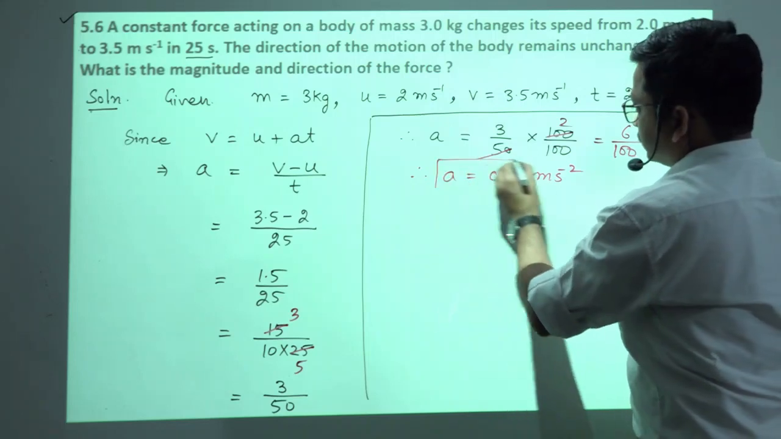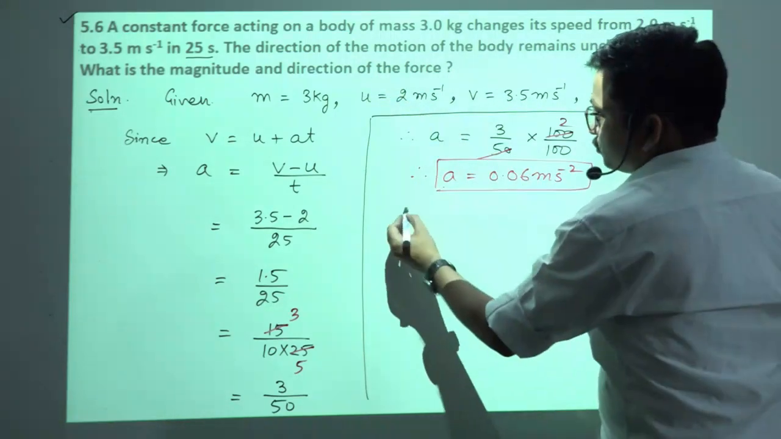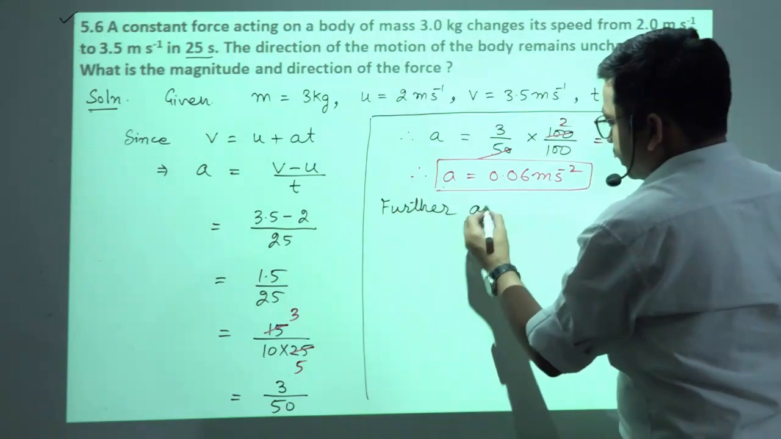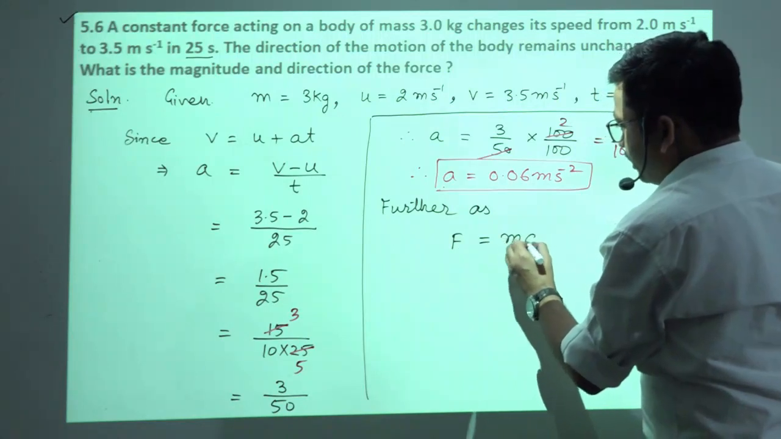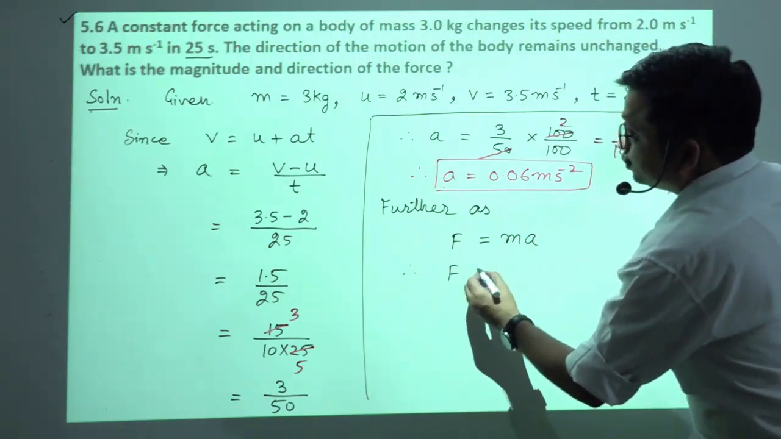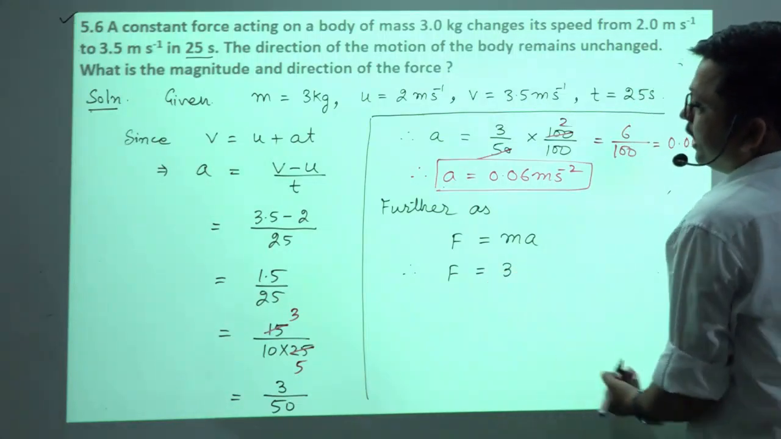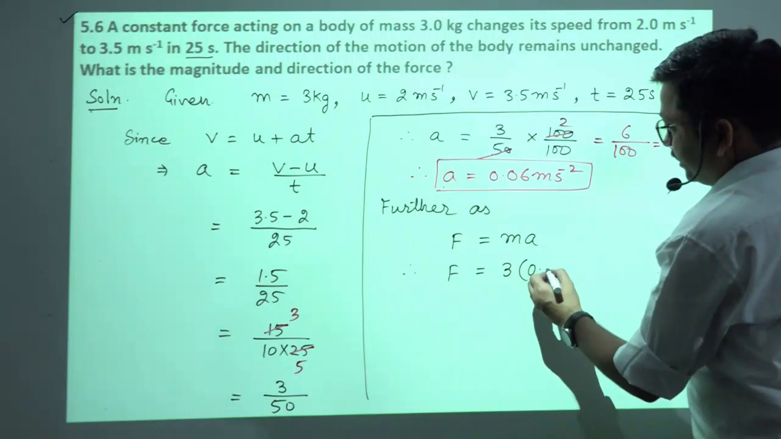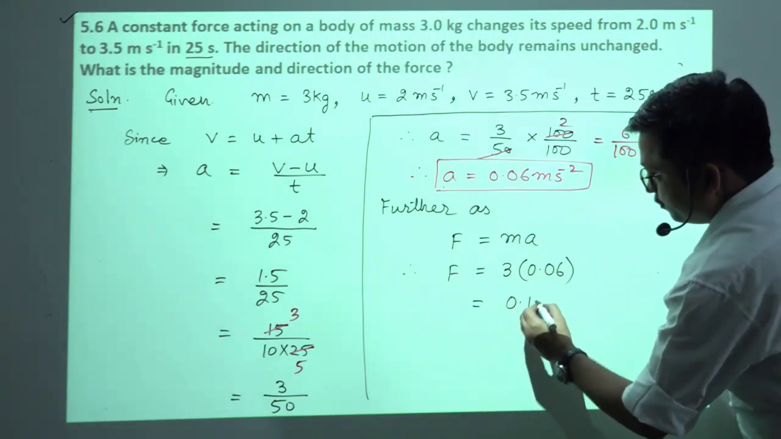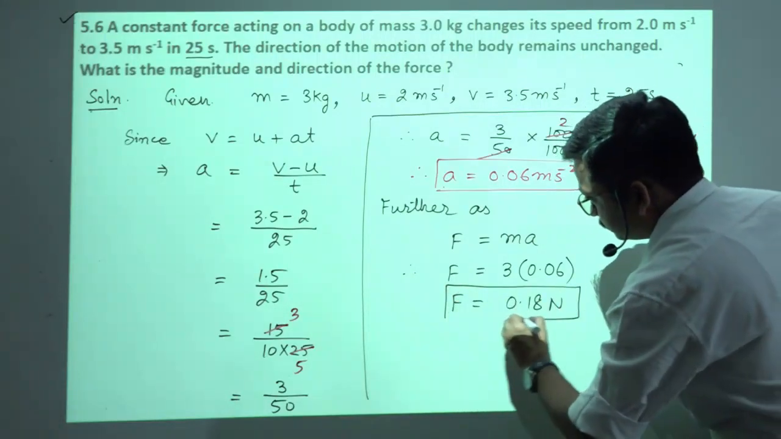We got the acceleration. We want to calculate the force. So further, as F is equals to how much? MA. ठीक है. So therefore F is equals to M, how much? 3 kilogram, and acceleration 0.06. So it will be 6 3 ja 18, 0.18 Newton. This is the magnitude of the force.